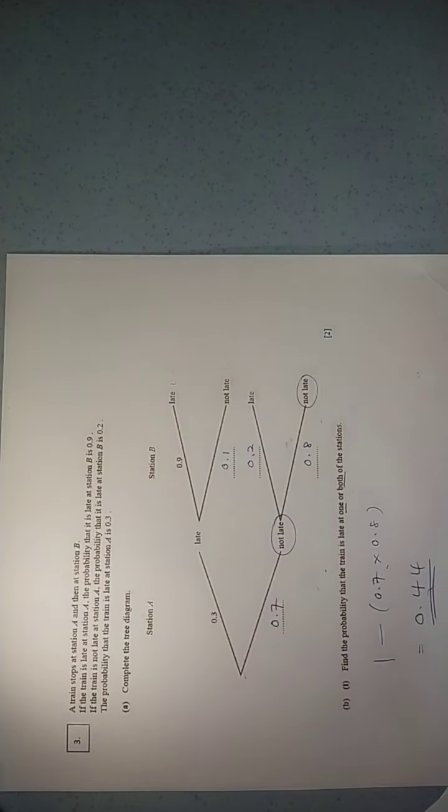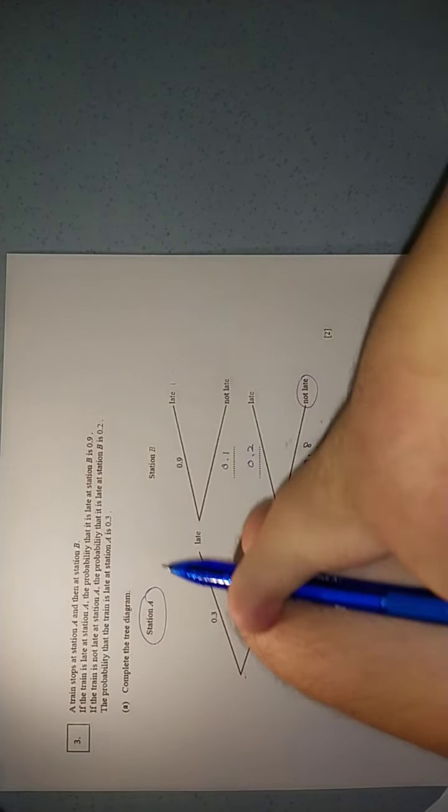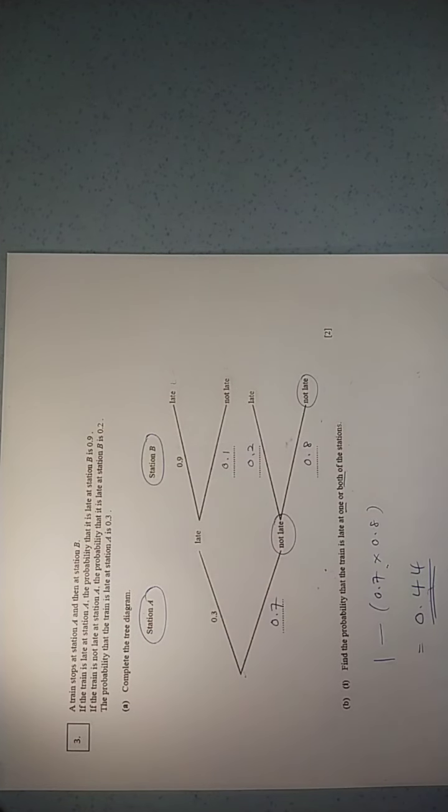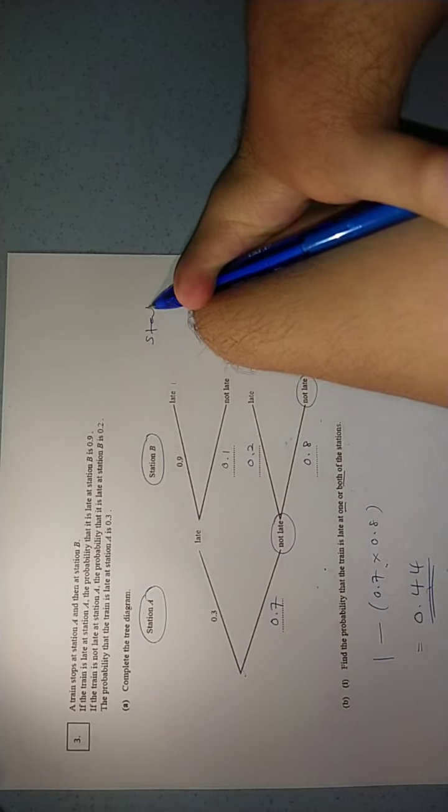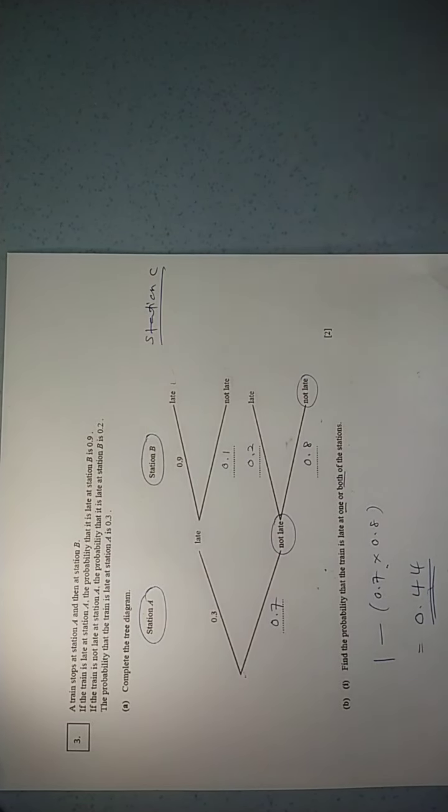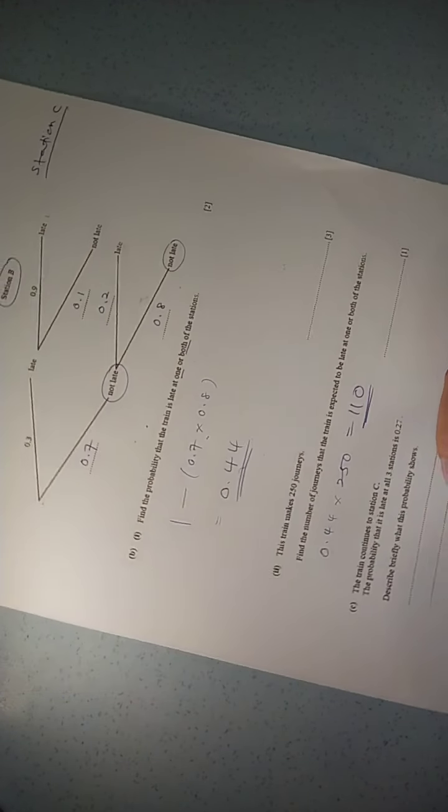Okay, last question. Question C. The train continues to station C. If you look at the tree diagram over here, it's already mentioned station A and station B. Then suddenly there is another station, which is station C. The question said that the train continues to station C. The probability that it is late at all three stations is 0.27. Describe briefly what this probability shows.